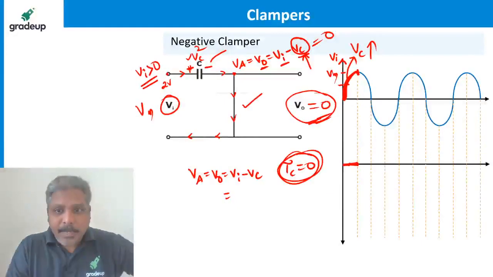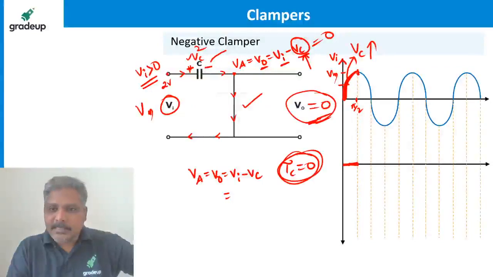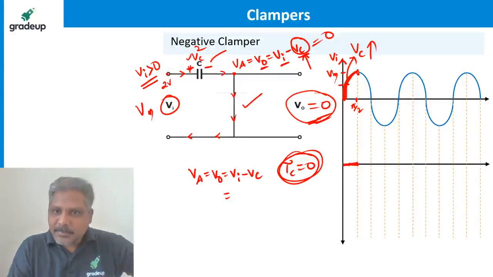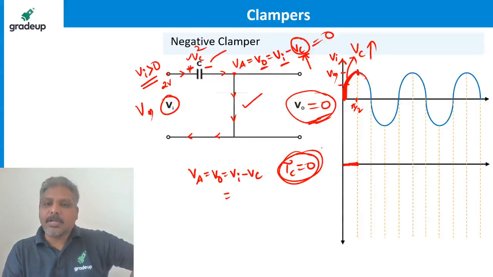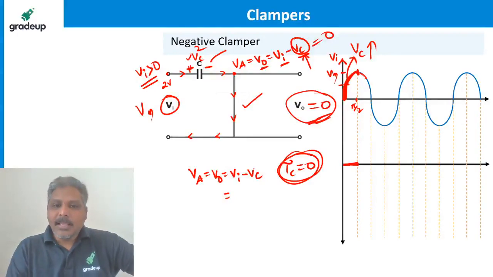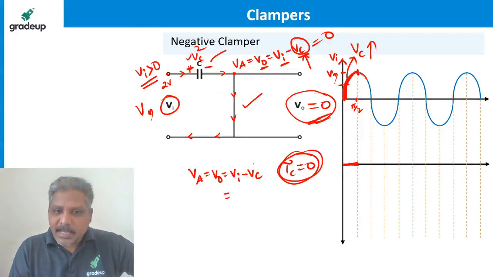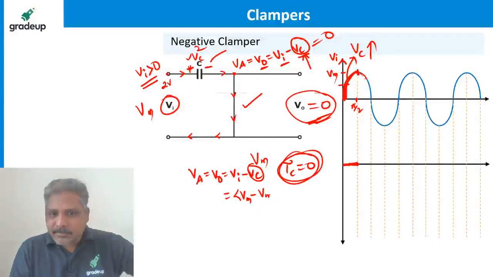Now see, after pi by 2 radians, this is pi by 2, right? After pi by 2 radians, the input is becoming lesser than Vm. See the blue color way. The input is lesser than Vm. By this time, the capacitor already reached Vm. So the input is now less than Vm, the capacitor is already at Vm. So what is the output voltage, which is nothing but the anode voltage? Is it not going to be negative?